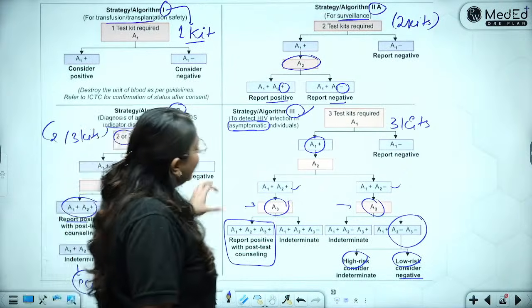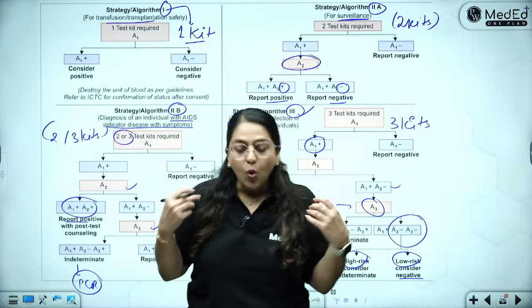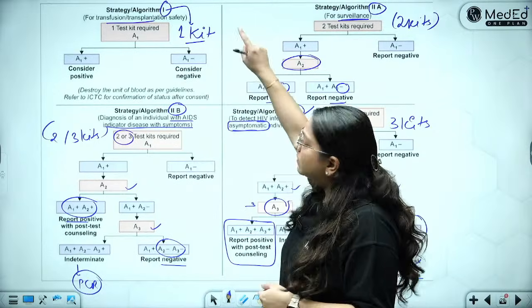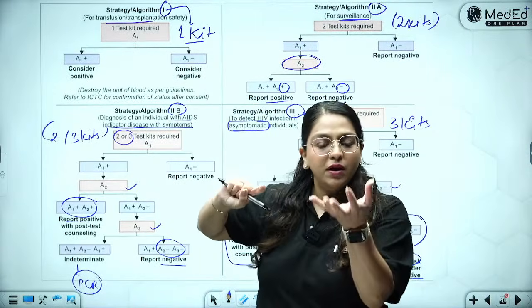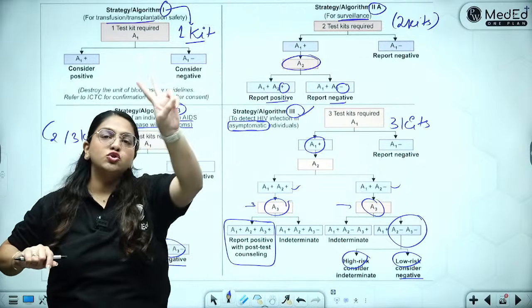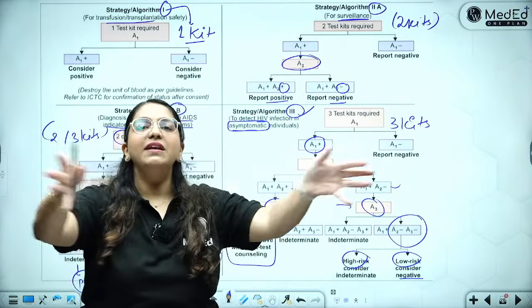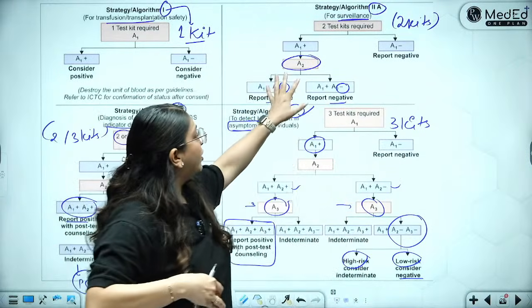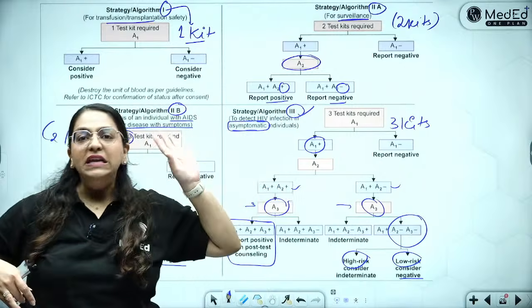Right. So, it is actually quite simple. It's just overwhelming to look at it. So, just remember, algorithm 1 is one kit. It is done on a blood bag, in the blood bank. Algorithm 2A is two kits. It is done on surveillance, on surgery patients, pregnant patients, etc. And over here, whatever the second kit says, you believe it.